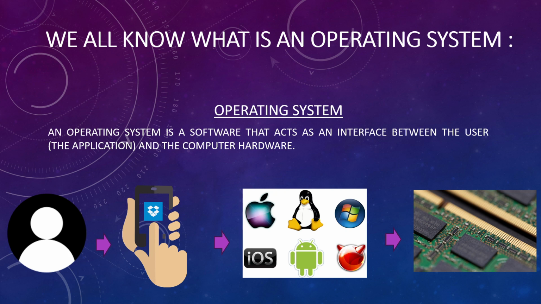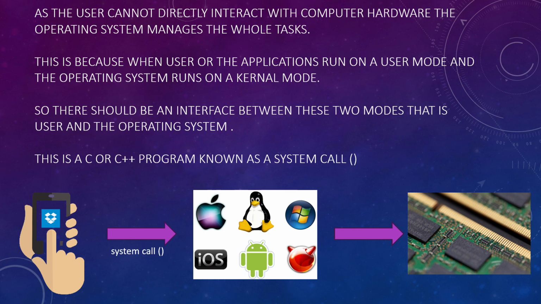We all know what an operating system is. An operating system acts as an interface between the user and the computer hardware. We users or the applications cannot directly interact with or have access to the hardware. So, the operating system is responsible for doing all those tasks like memory management, process management, CPU management, etc.